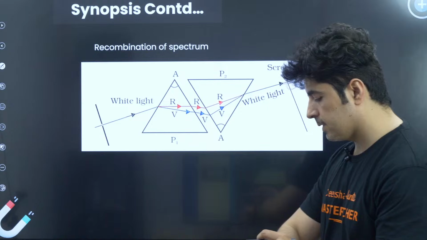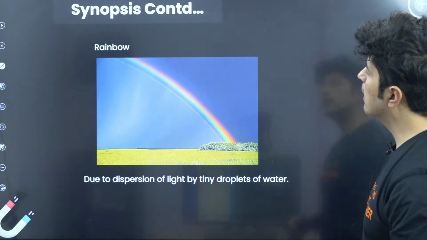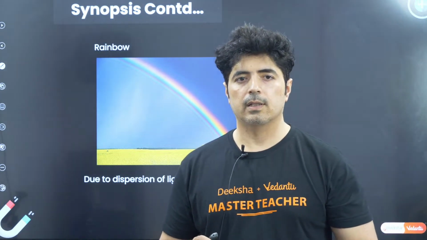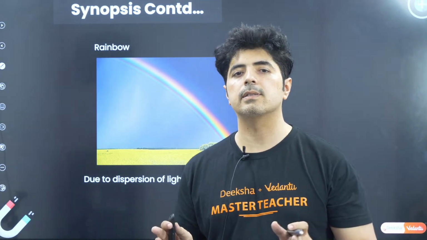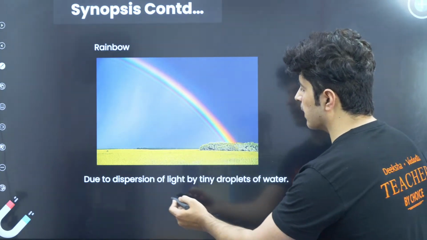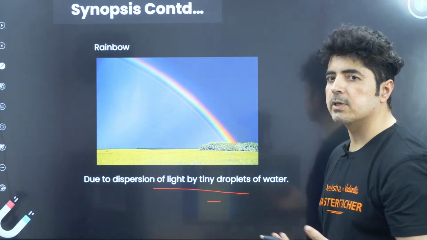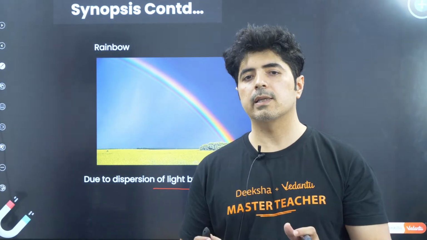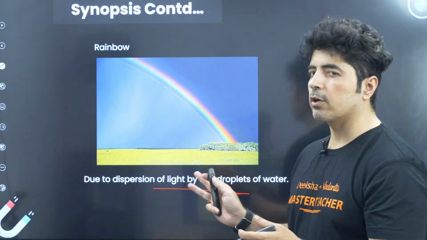The next part over here is the rainbow. I hope you have come across this. The question is, why does a rainbow happen? It happens due to dispersion of light. Now what happens with dispersion of light? Same as a prism, guys. A prism also does the same thing. A similar thing happens with the water droplets.